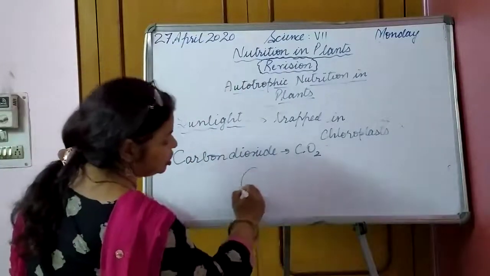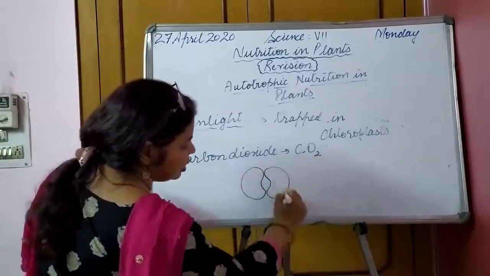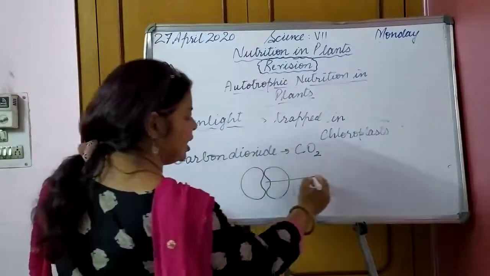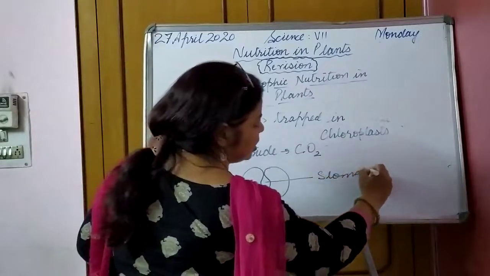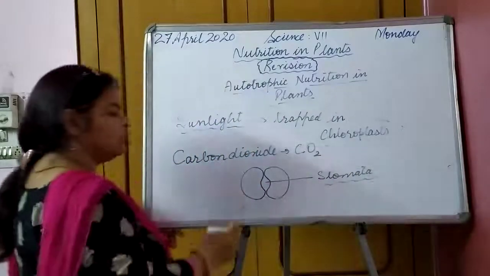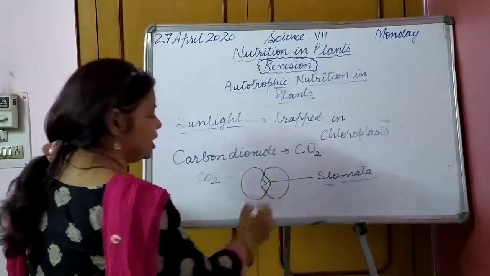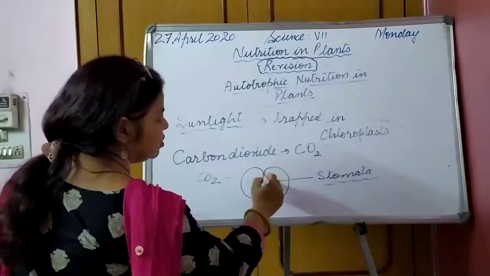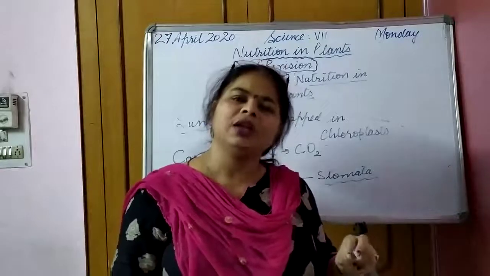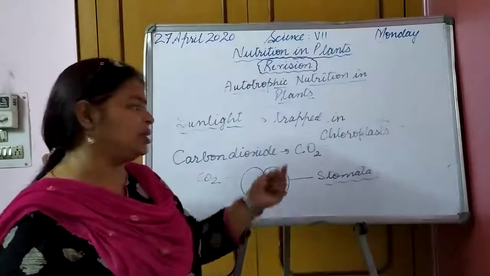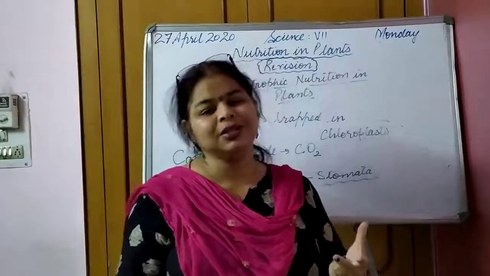There are two kidney shaped cells called guard cells, protecting a tiny hole that we call the stomata. Through the stomata, CO2 enters into the leaves, and from there it is sent into the cells, and in the chloroplast the photosynthesis takes place.